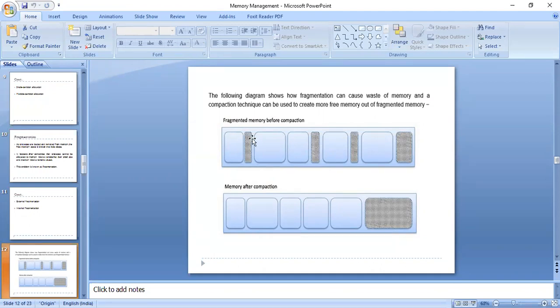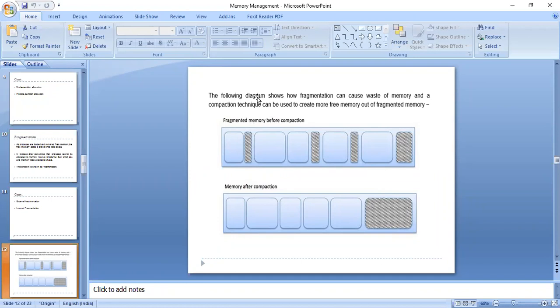So they remain unused in the memory, which ultimately results in fragmentation. So basically the unused slots are called fragments,